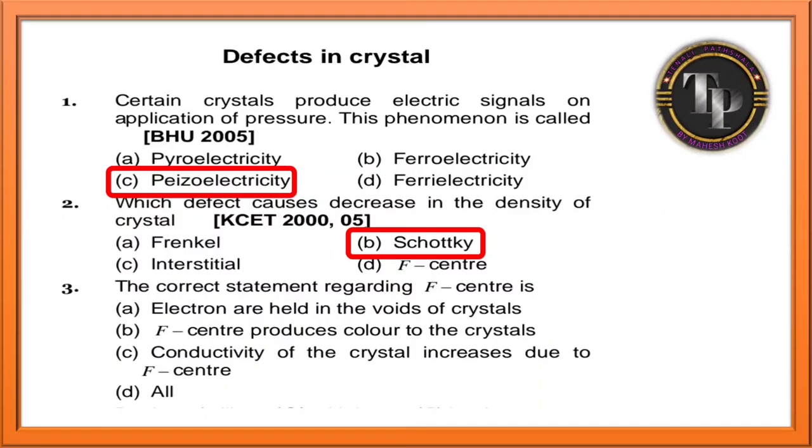Third question, the correct statement regarding F centers. You know what F centers are? They are called Farbenzenter centers. They are colored in nature, you know already. Electrons are held in the vacancies of the crystal. F centers produce color in the crystal. Conductivity of the crystal increases due to F centers. All are correct only. So the correct option is option D.